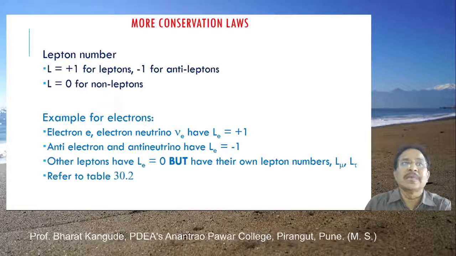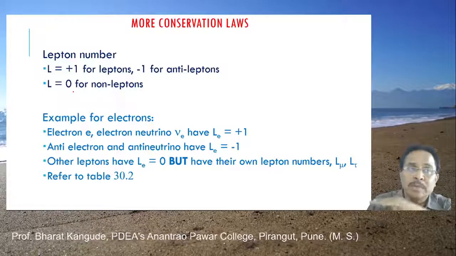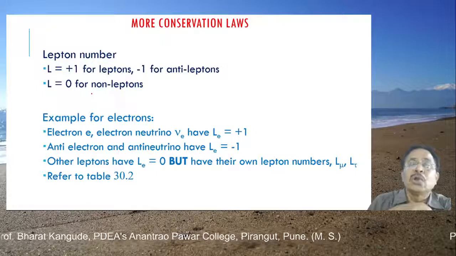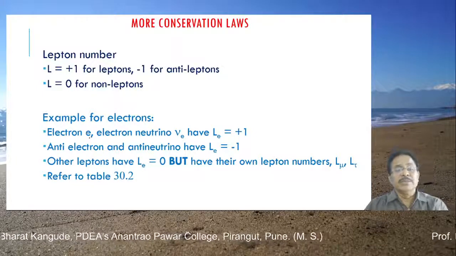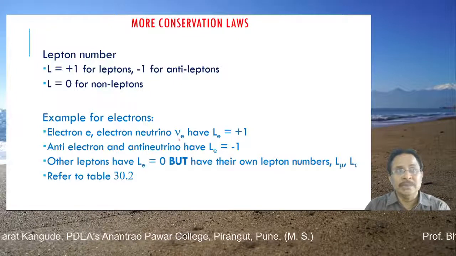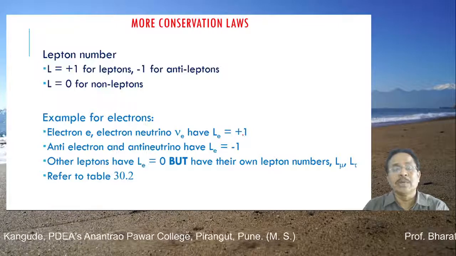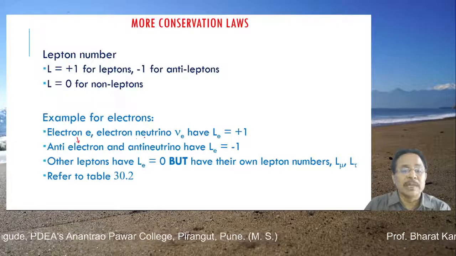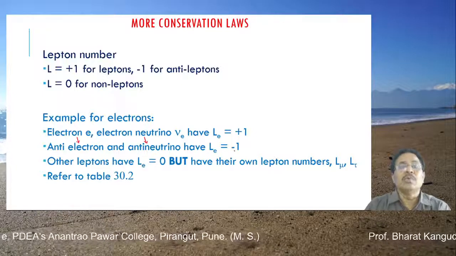So three different types of lepton numbers are there, and all other particles which are not members of this lepton family have their L number equal to 0, for all non-leptons. For example, the electron e and electron neutrino nu_e have their electron lepton number equal to +1, whereas the anti-electron and the anti-electron neutrino have their Le equal to -1.